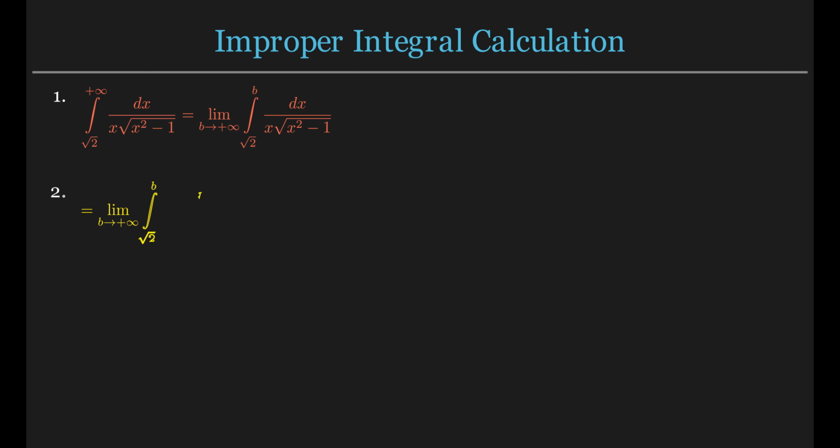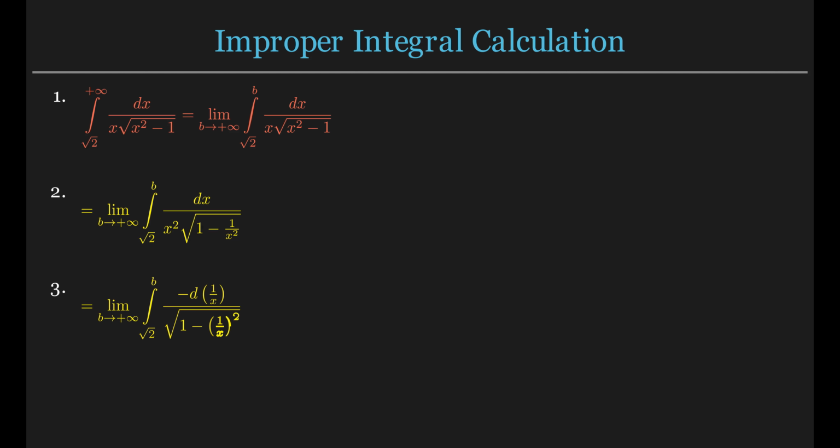Now we simplify the integrand. Inside the square root, we rewrite x squared minus 1 by factoring out x squared. This allows us to write the denominator as x squared times the square root of 1 minus 1 over x squared. At this step, we perform a substitution.